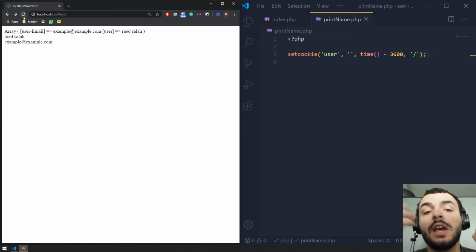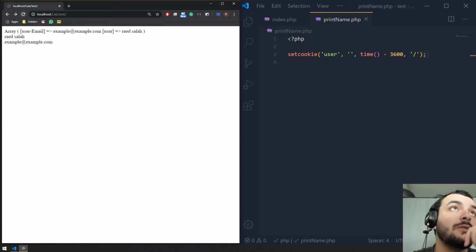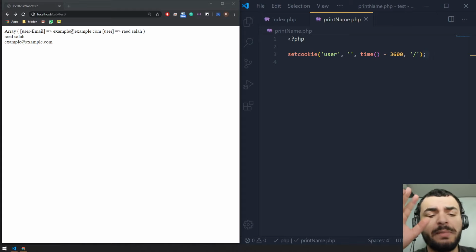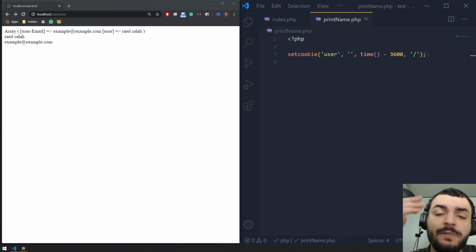So you can use cookies for the Remember Me functionality, right? When you log in to websites and you click on the Remember Me button, this is how they do it. They store a token inside your cookies, and then this token is fetched, and they identify which user it is, and they start fetching the information and sending it back to you. So remember, the cookie is some sort of storage that is inside your browser.